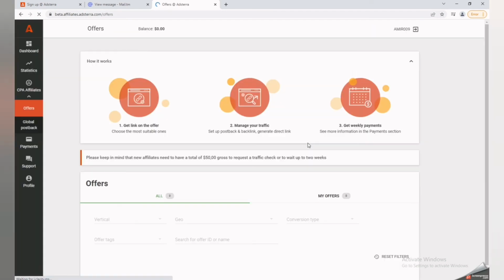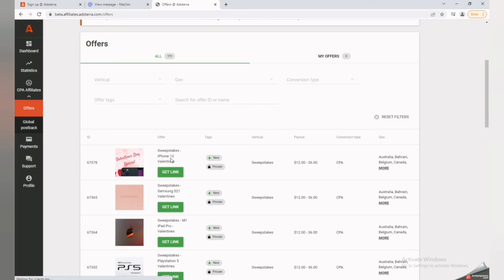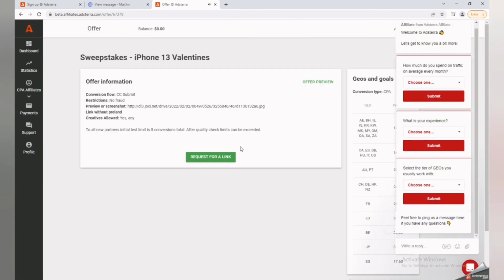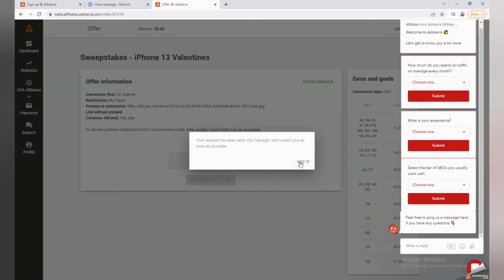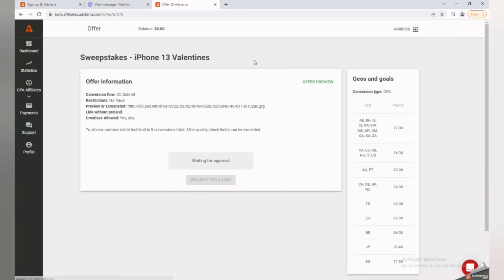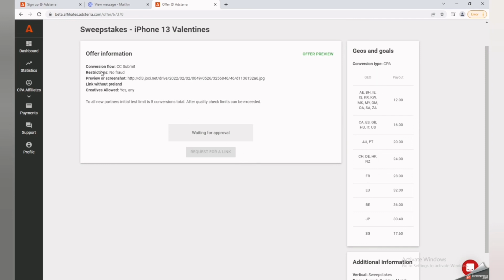So the process is completed. Now we will just go to sign in, and once we sign in, we will see that there are offers for us. So we can click on the first one. It is requesting for the link. We will go to the link. Once we come here, we will request the link, and we can open this link once they approve it. It mentions iPhone 13 Valentine's. We just have to give our remarks and wait for confirmation from their side. As you can see here, it is written how much you will get, and it's a very easy job. You just have to give a review.